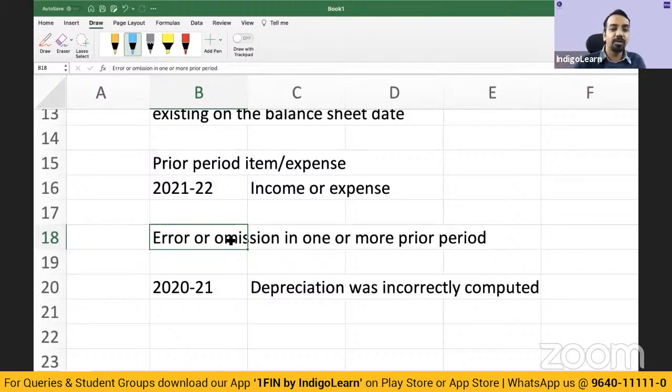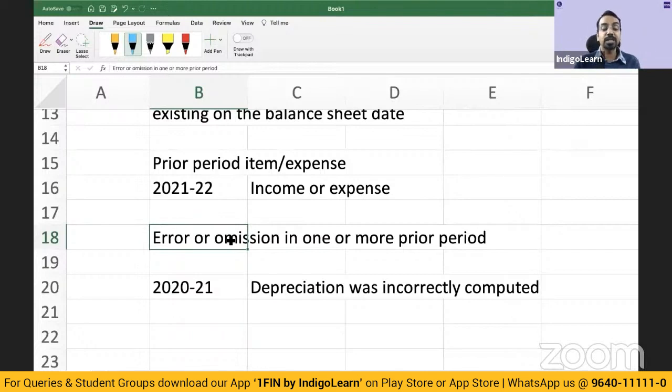If it is a change in accounting estimate, it is not considered to be a prior period item. Or if it is a change in accounting policy, even then that is not considered as a prior period item. You change your accounting policy, valuing of inventory from FIFO to weighted average. Is it an error? No. Is it an omission? No. Is it a change in estimate? No. It is a change in accounting policy. So changes in accounting policies are also not prior period items.